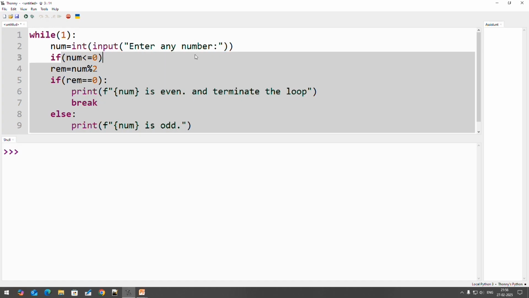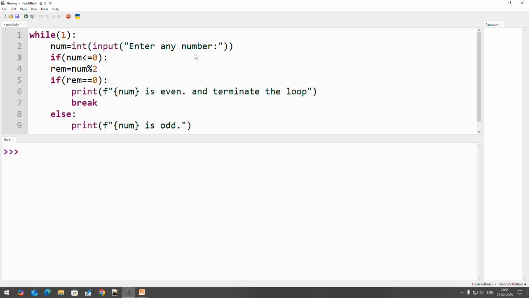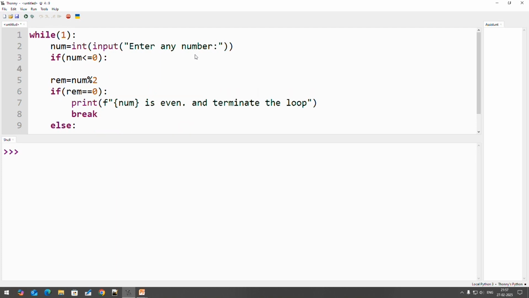That means you are checking whatever value is entered by the user for the number variable, if it is negative or equal to 0. In that case you want to control that, so that it will again ask for the number. So in that case you enter continue.